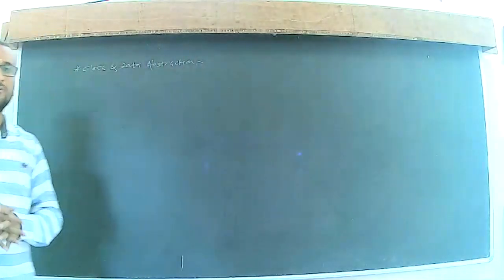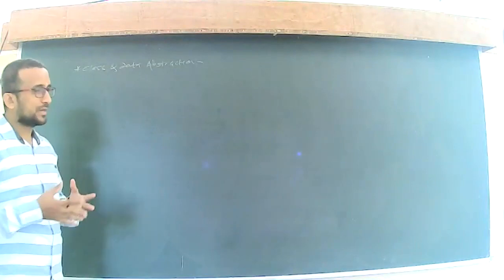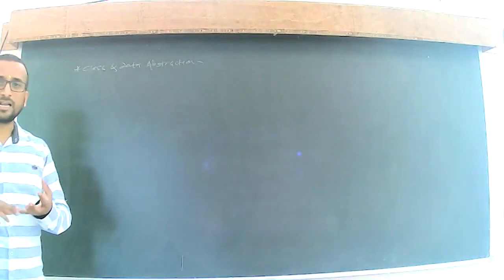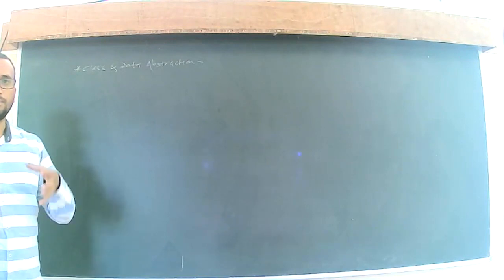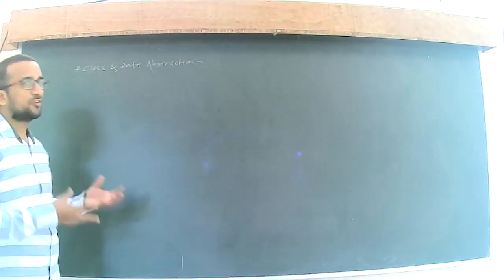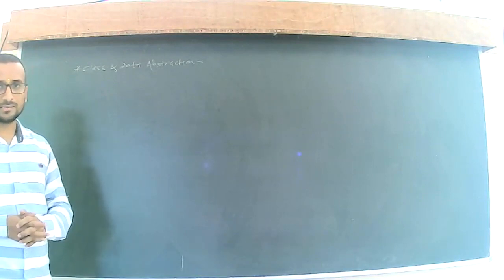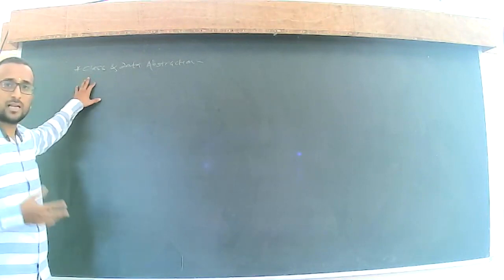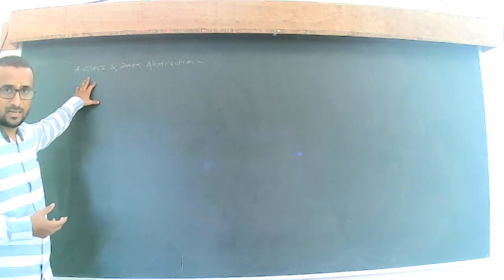With its help, we can bind together the different types of data members and the member functions in our class, right?